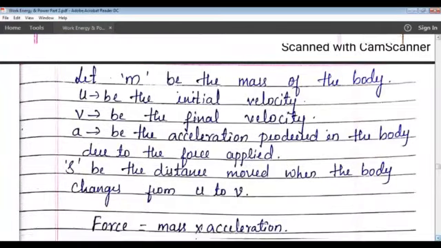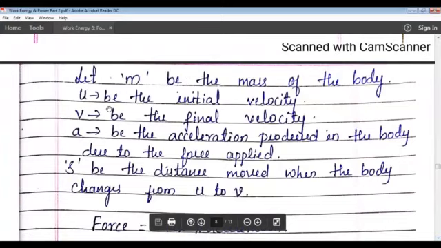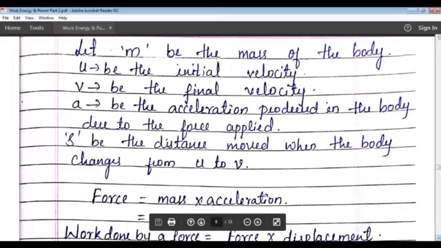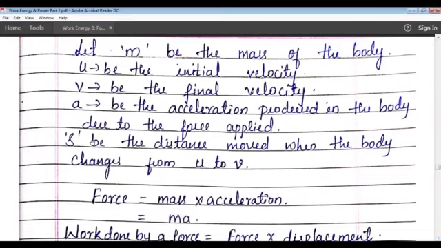So now m be the mass of the body, u be the initial velocity of the body, and v will be the final velocity of the body, and a will be the acceleration produced in the body due to the applied force, and therefore there will be a displacement s. S will be the distance moved when the body changes from initial velocity to final velocity. Initially it was slow and finally it has attained some velocity, and in that time it covers some distance, and that distance is s.